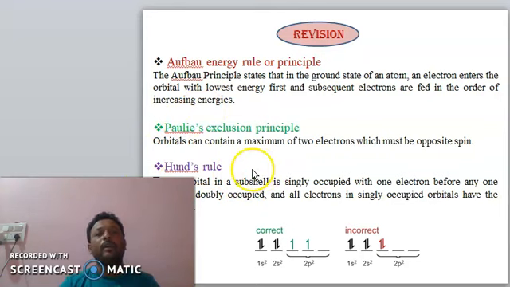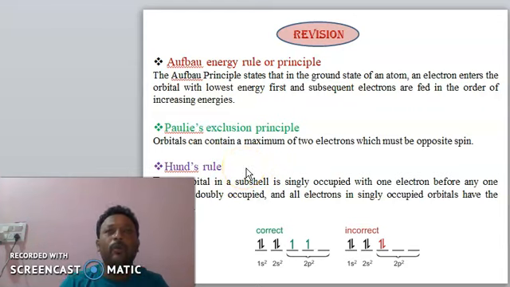These are the three main basic principles we need to know for electron filling in orbitals, like the 2s and 2p orbitals.